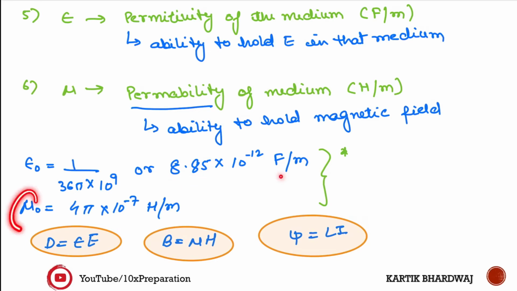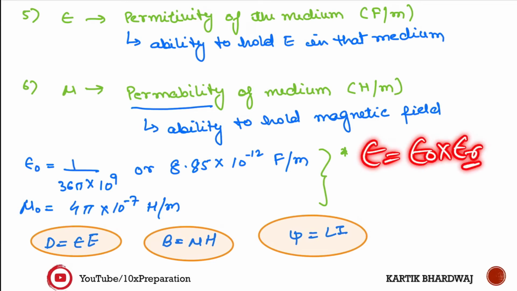Call it mu naught, that is equal to 4 pi into 10 to the power minus 7 Henry per meter. Okay, these are the experimental values. By some experiments we get these values, and overall epsilon is obtained by multiplying epsilon naught into epsilon r. Keep in mind that this is the fixed value and this is the multiplication of the relative one. Actually this will vary from medium to medium. So this is due to the relative permittivity.